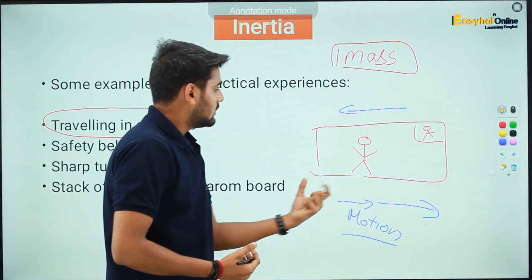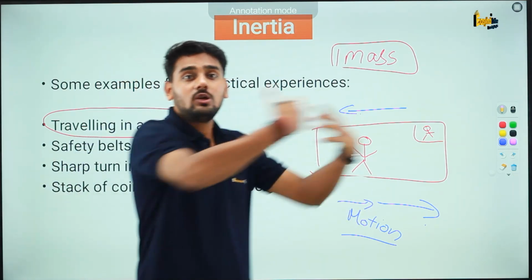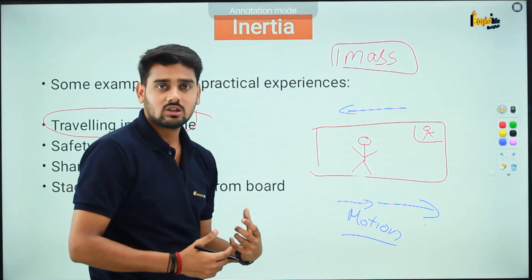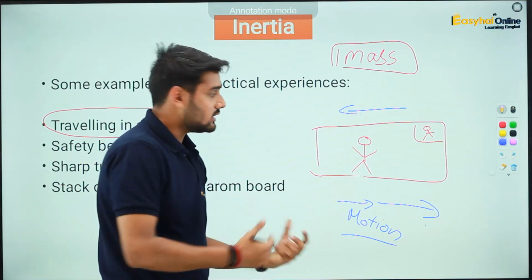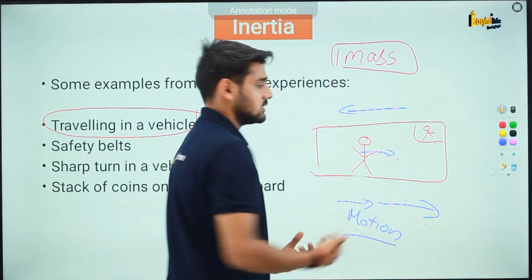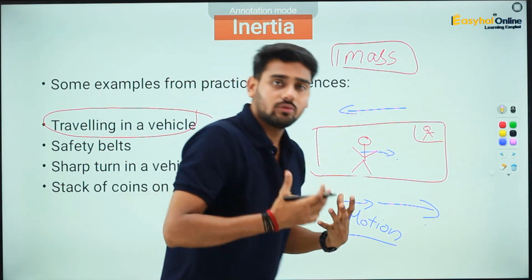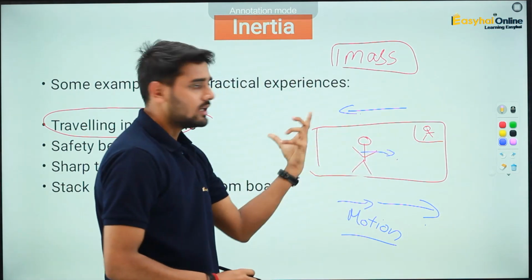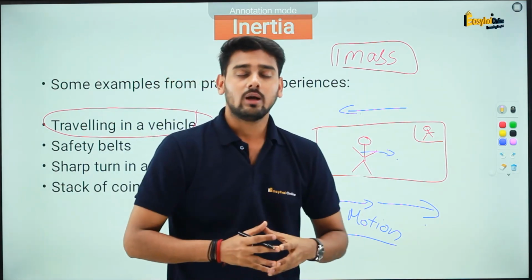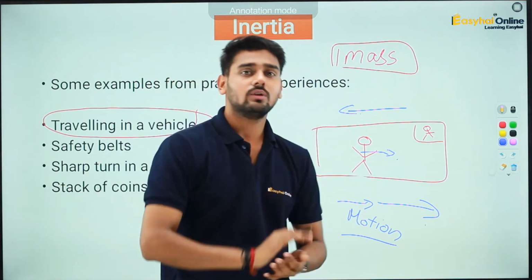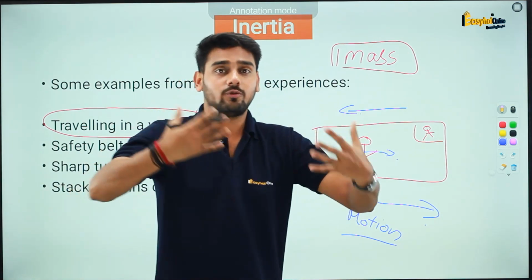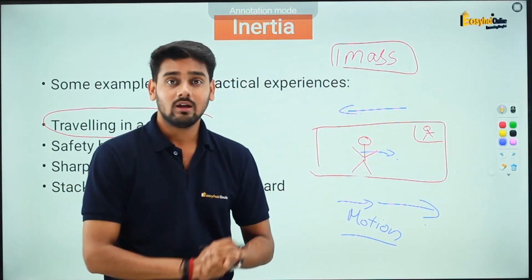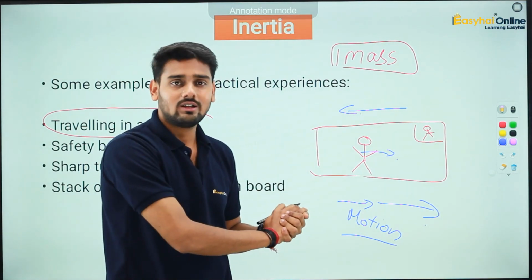As a result, your body wants to keep on moving in the forward direction, but because of this change, the inertia of your body is going to push your body in the forward direction. So your body moves forward when the driver applies brakes. This is true for any other vehicle as well. If you're on a bike or in a car, and suddenly someone applies brakes, your body comes forward. The reason behind this is actually inertia.